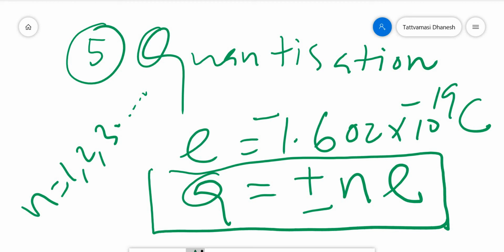So what's the unit of charge? Coulomb. So charge is a vector or scalar? Charge is a scalar quantity. So these are all the important aspects you need to remember about charge.